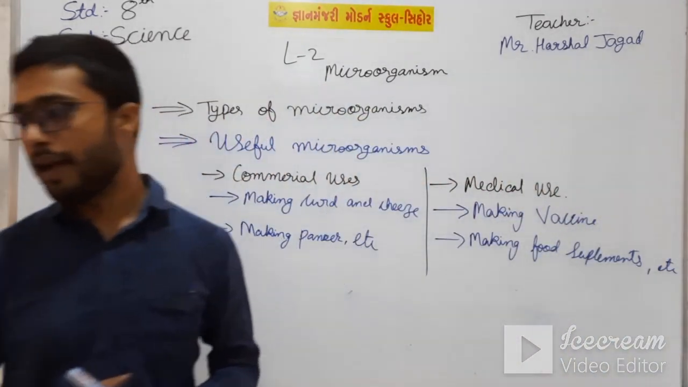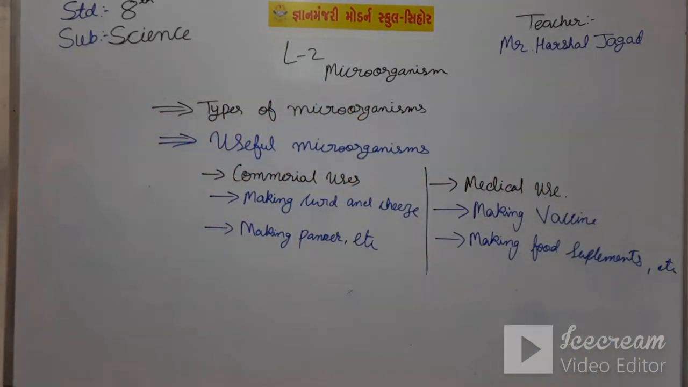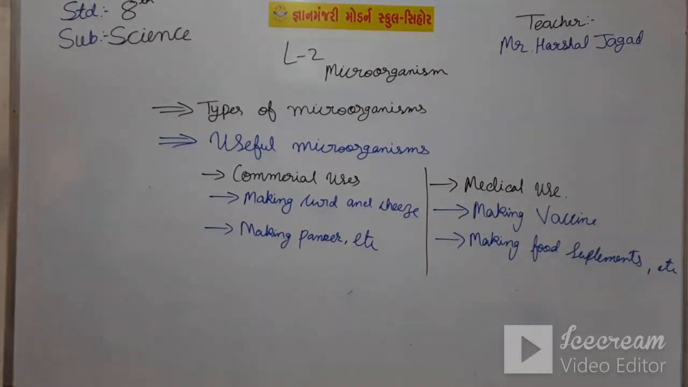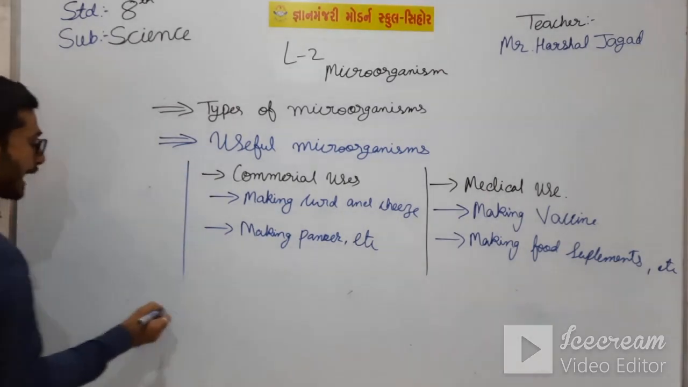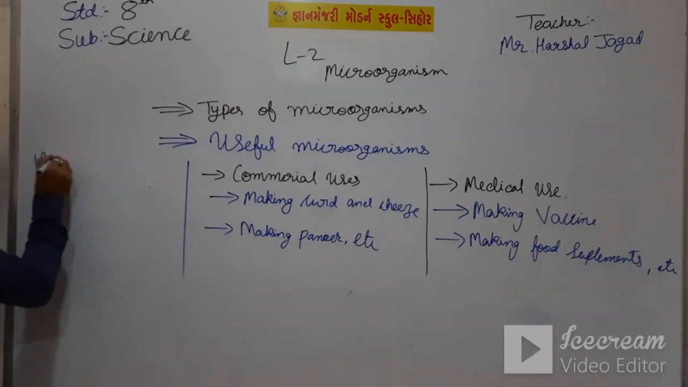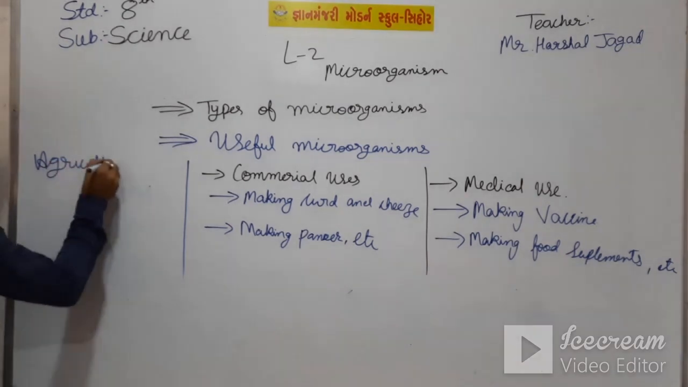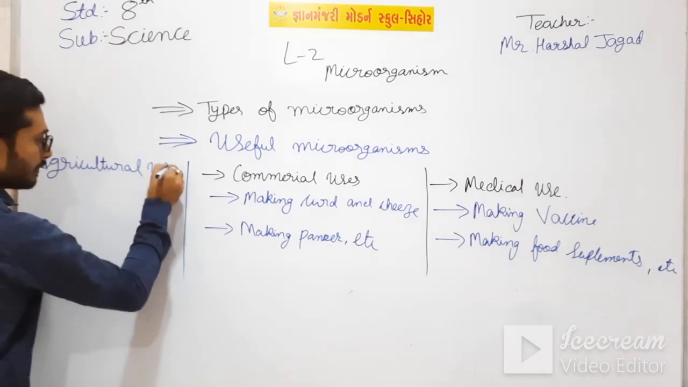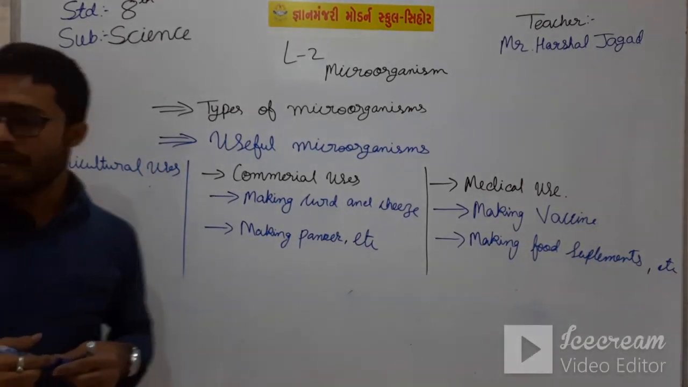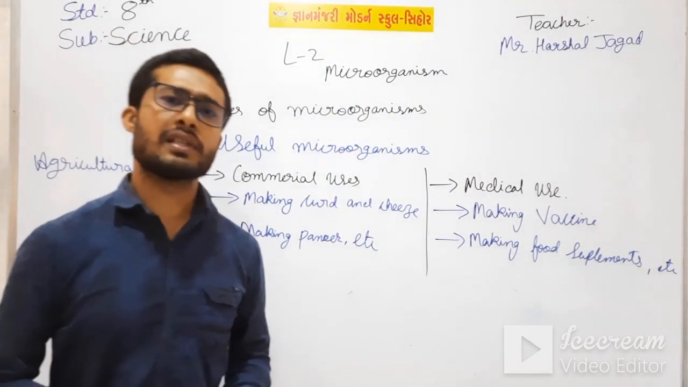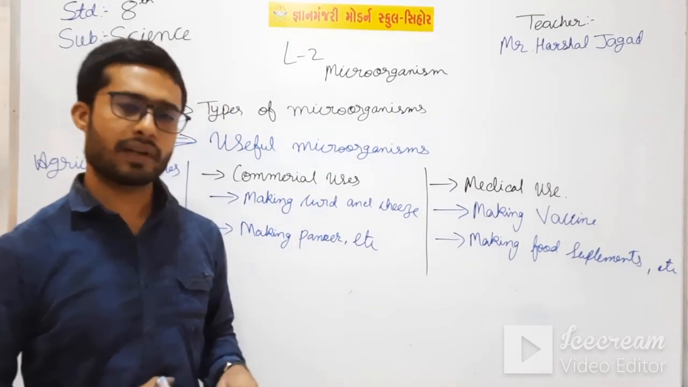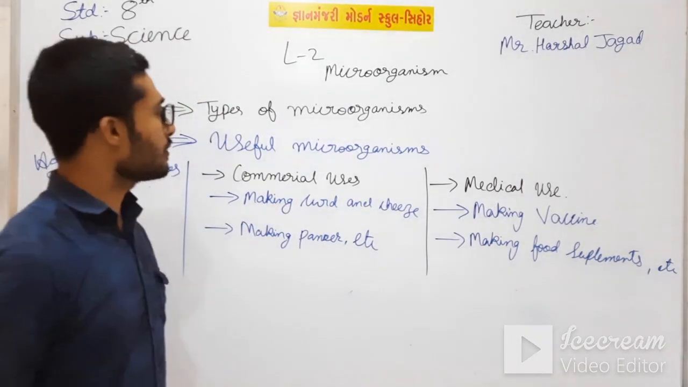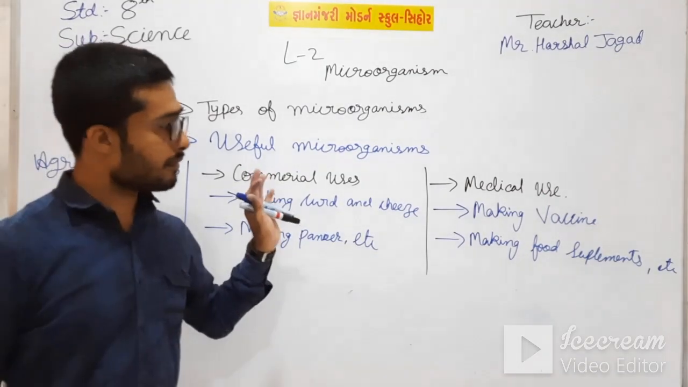Okay, students, then we have seen the agriculture uses. I write here only agriculture uses. In this, we have seen agriculture uses, that soybean, and in plants there are some microorganisms which cause the plant diseases and all. Okay, students. So these are some types of microorganisms.